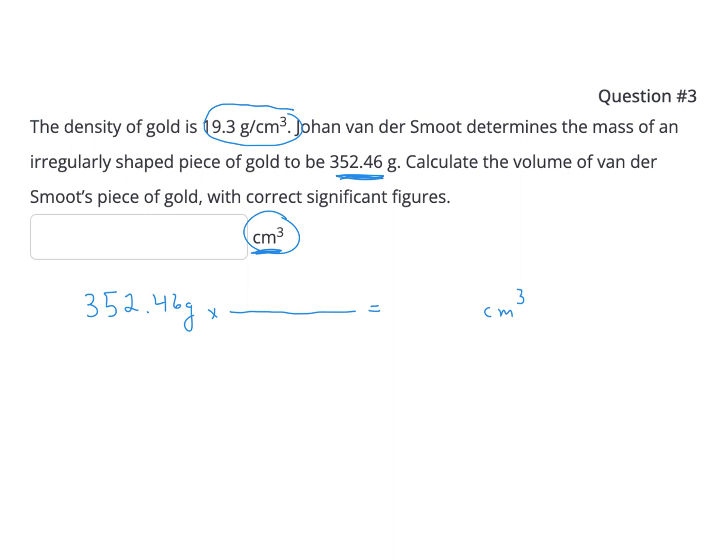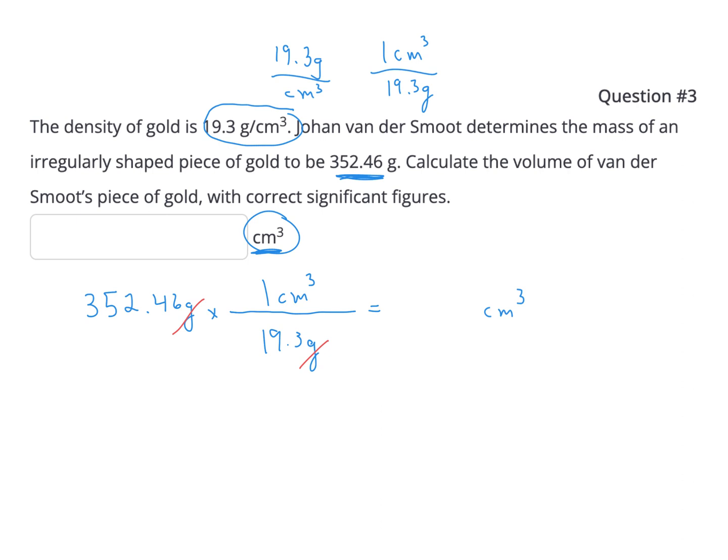And we can read this density, even though it's written as 19.3 grams per cubic centimeter, it's the exact same thing as if I said for 1 cubic centimeter, I had 19.3 grams. We can use that ratio either way, depending on what we're trying to do. So here we want grams to cancel out. So I'm going to say, okay, I've got 19.3 grams for every 1 cubic centimeter. Here, grams will cancel out, and then when we divide through, we're going to be left with cubic centimeters.